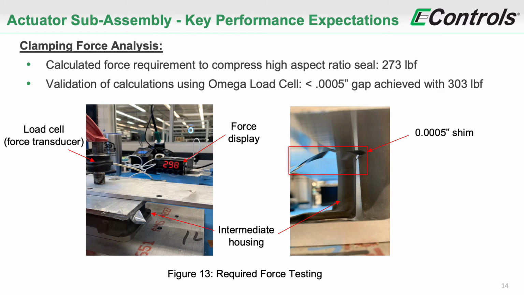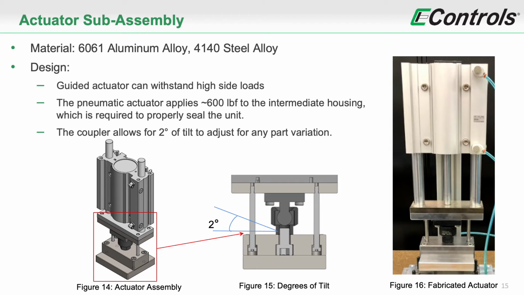In order to validate the calculated clamping force required to seal the intermediate housing, a clamping force analysis was performed. A force of 273 pounds was estimated to compress the high aspect ratio seal on the unit. This estimation was validated using a load cell. 303 pounds of force achieved a gap of less than half of a thousandth of an inch between the intermediate housing and the clamping plate.